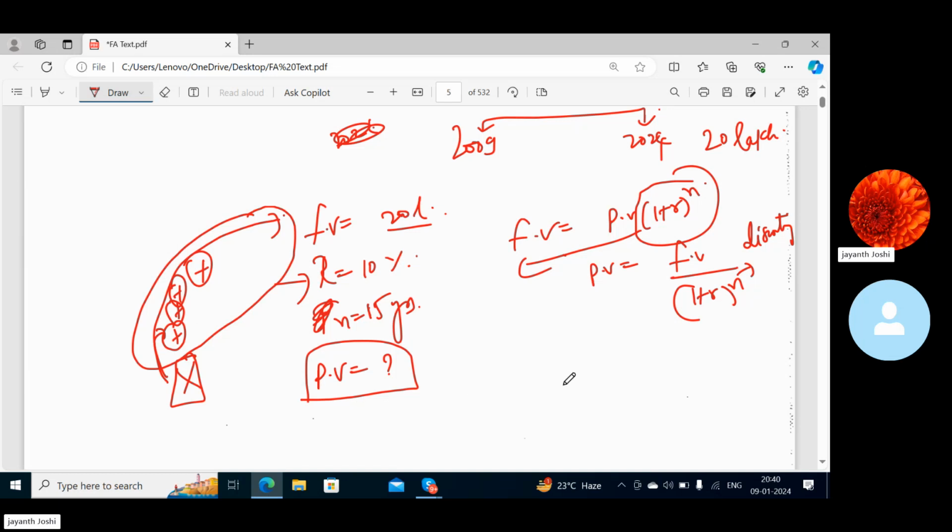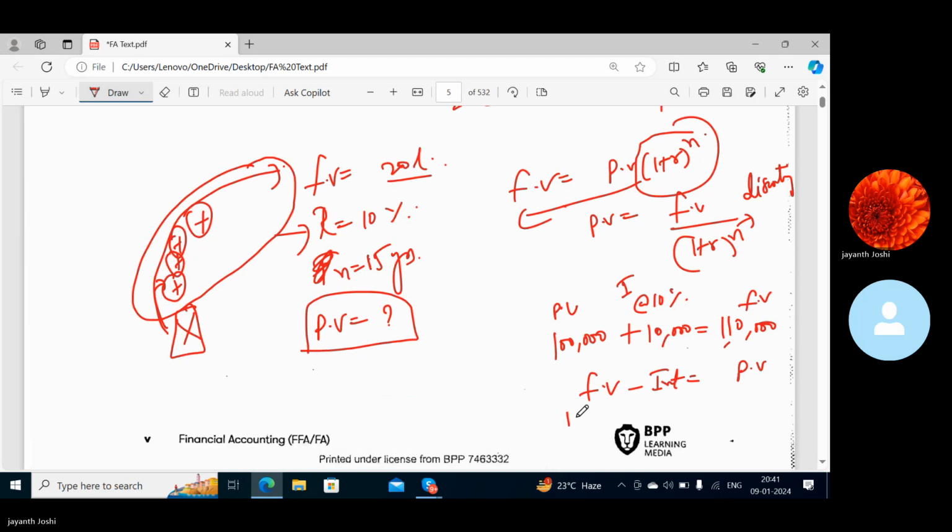Simply, if you have been given 1 lakh rupees to deposit in a bank at the rate of 10% interest, it will become 1,10,000 at the end of the year, right? Yes, sir. This is the present value. This is the future value. So present value plus interest is future value. In the same way, future value minus interest is present value, correct? Yes, sir. But this is if you have the data for 1 year, but here we have data of 15 years. In that case, we cannot use this plus minus concept. We have to use the compounding discounting concept.